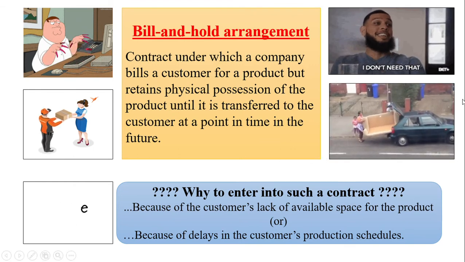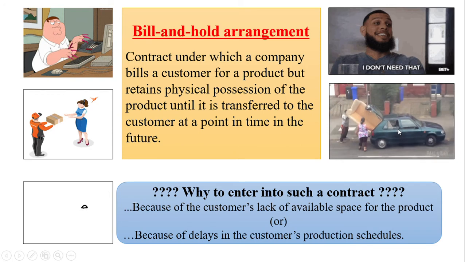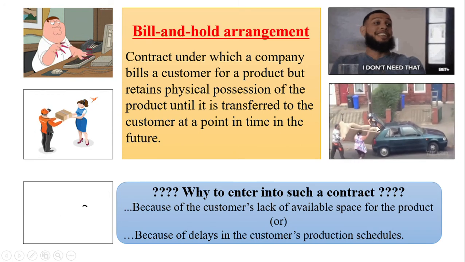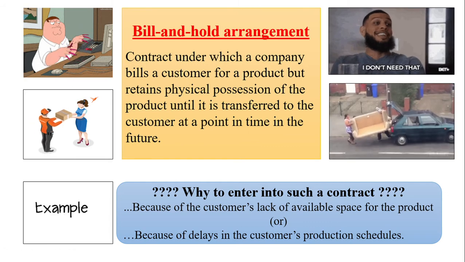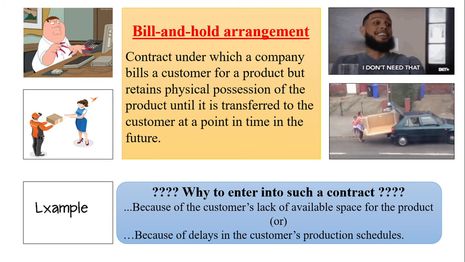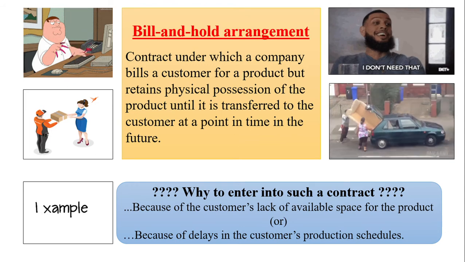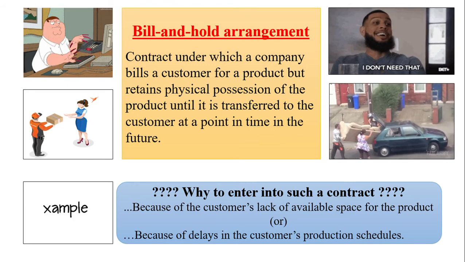Like I have shown in an image, they are about to keep the product in a car, but it is not inside, because there is no available space in his warehouse, so that's the reason we are holding the product. Fine, this is an example which explains the bill and hold arrangement in an easy manner.